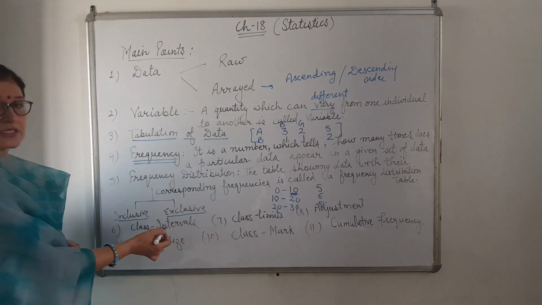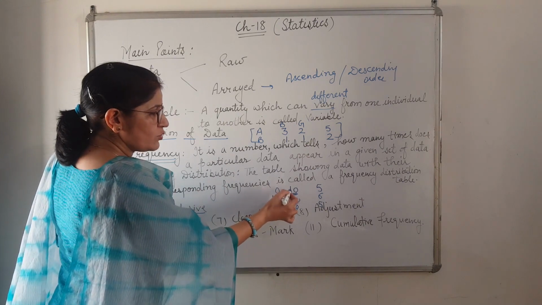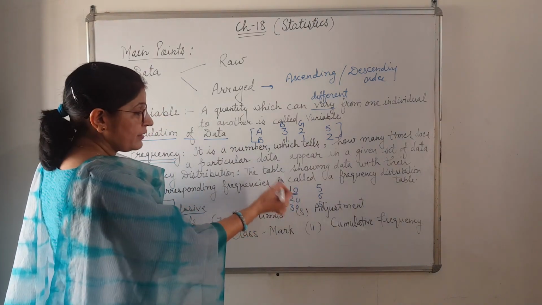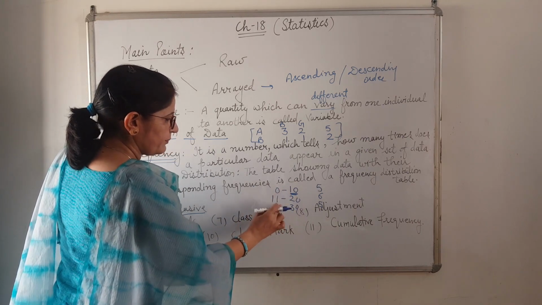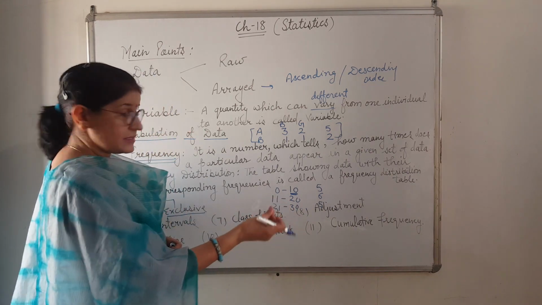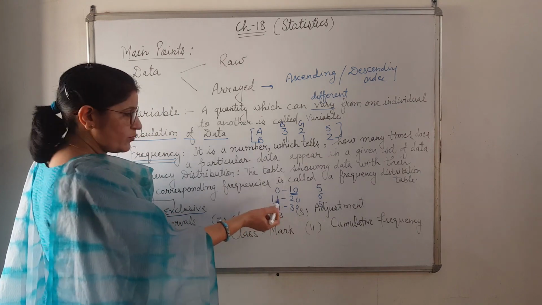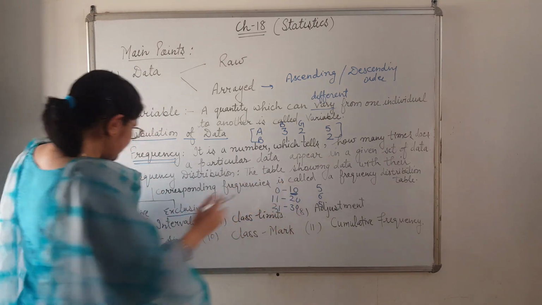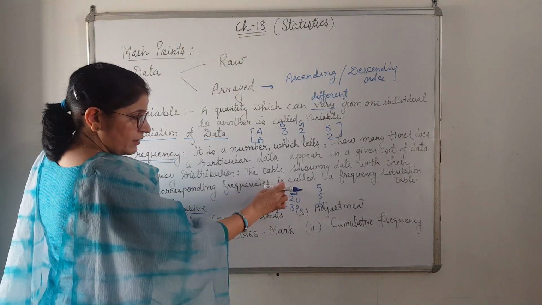Now next one, class interval. It means when we make a group of 0 to 10, whoever is getting up to 10 marks will be included in this group. Next one, if it is like this, 11 and 20, then 21 and 30, like this, whoever is getting more than 10 will come in this group. Who is getting more than 20 will come in the next group. So like this are class intervals. Now class limits.